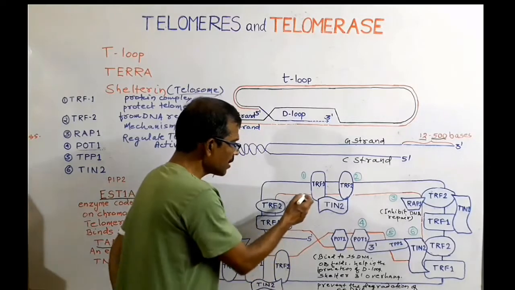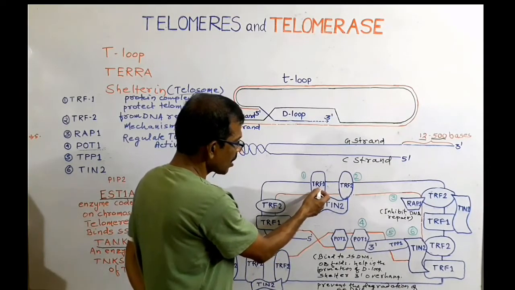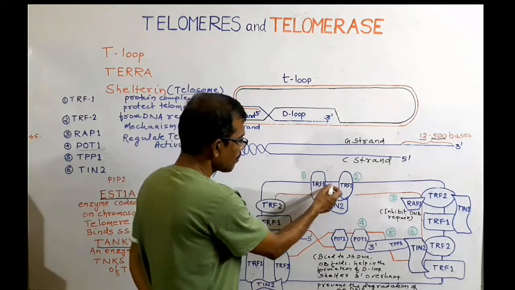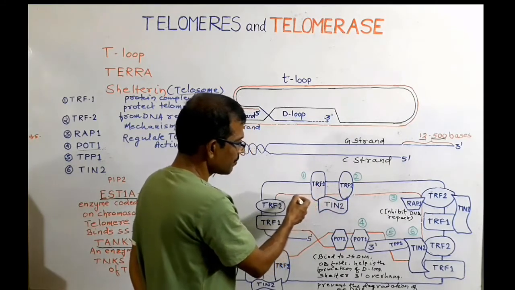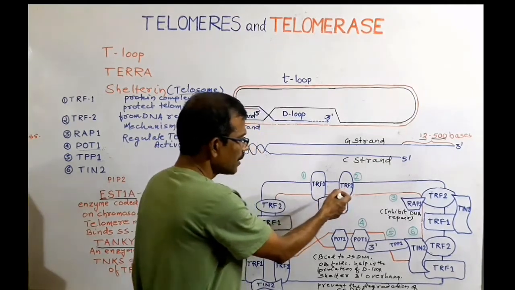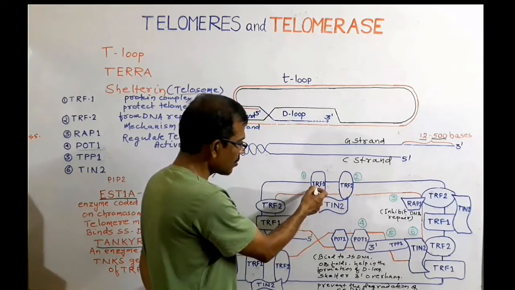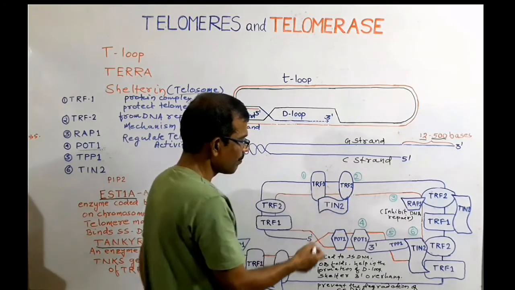The first subunit is TRF1. TRF1 is a homodimeric protein. It binds with double-stranded region. Second subunit is TRF2. TRF2 is another protein that is structurally related to TRF1.